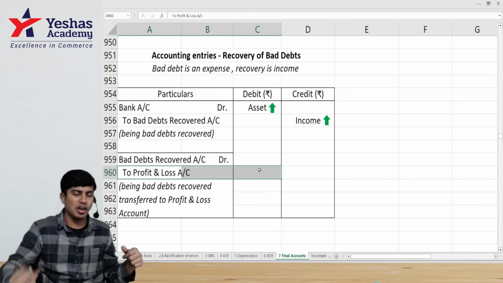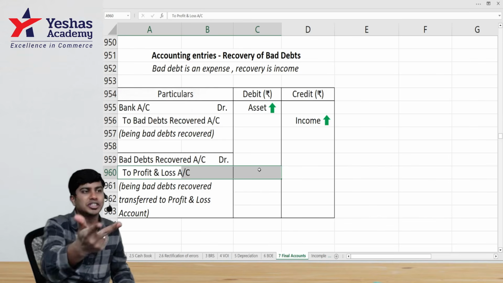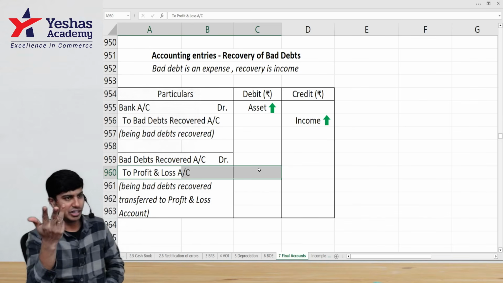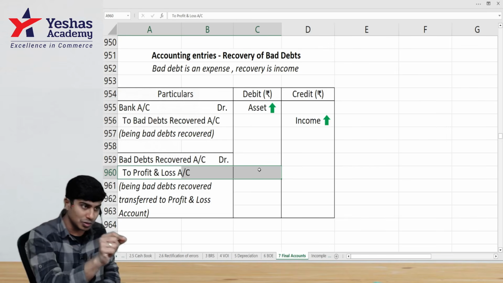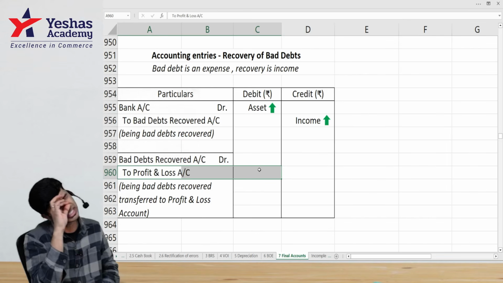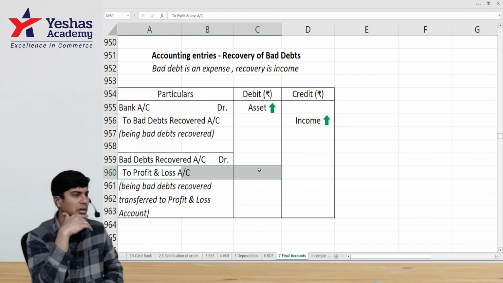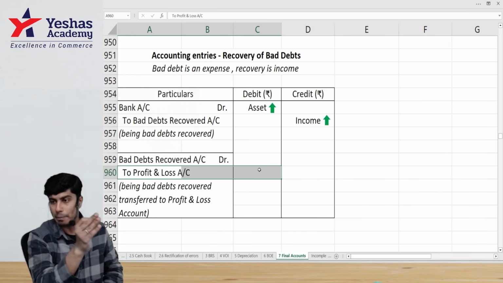This is the treatment of sundry debtors, bad debts, provision for bad debts, and bad debts recovered. If in case the question mentions anything like provision for discount, that is treated exactly like how you treat provision for bad debts.